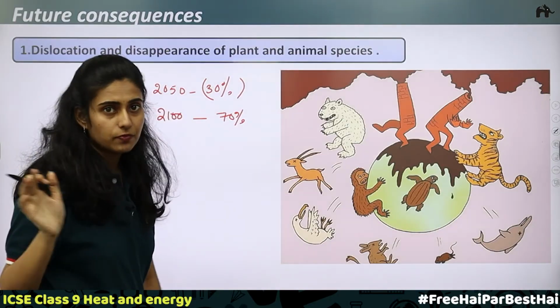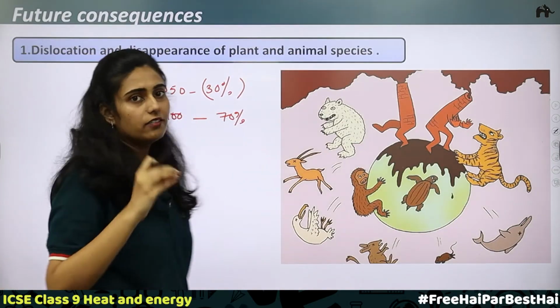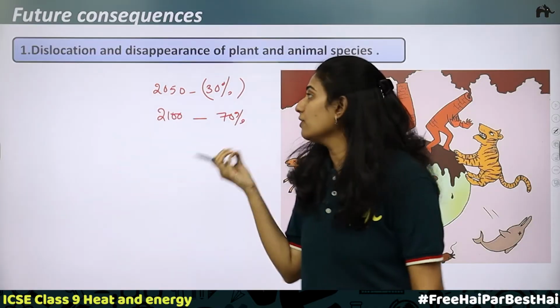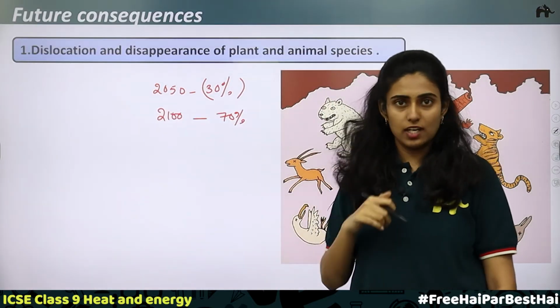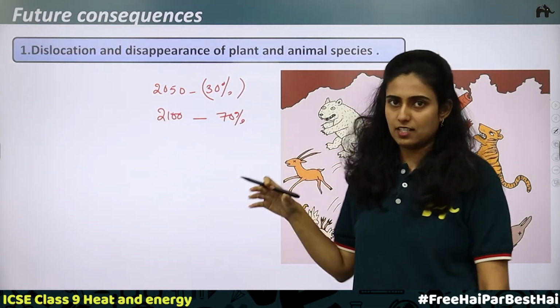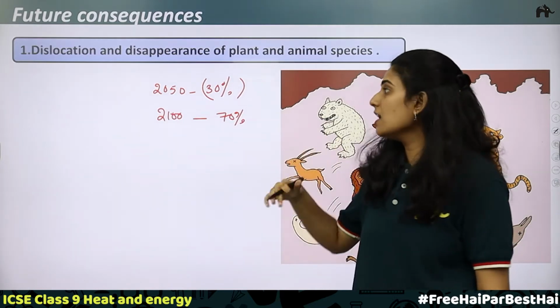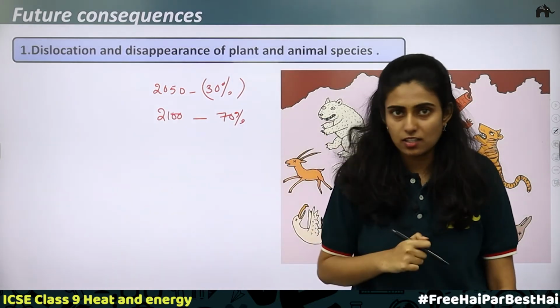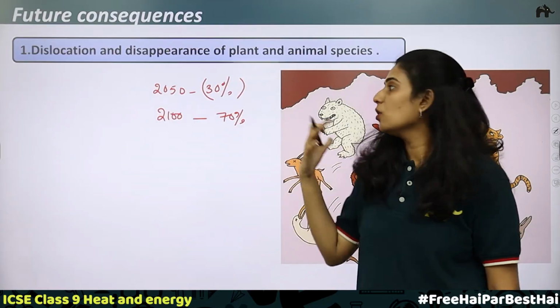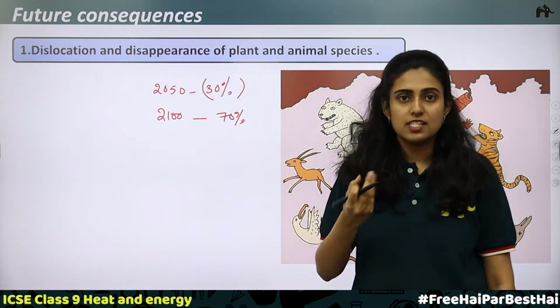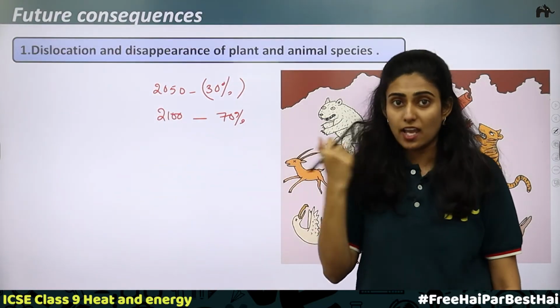This is the future. Also, we know that some organisms exist in the equatorial region. They cannot exist in that region because they need a cold climate, so they will shift to cold places and higher altitudes. Similarly, there are some marine organisms.